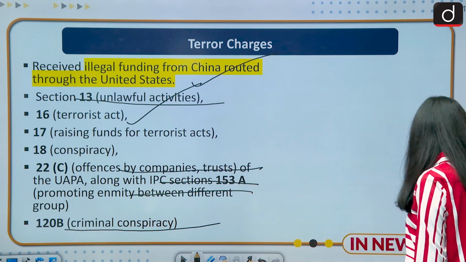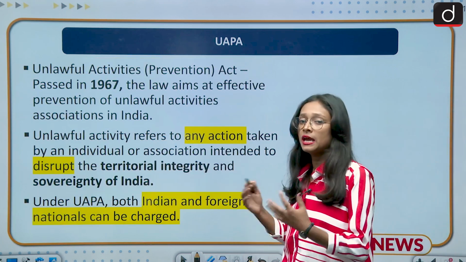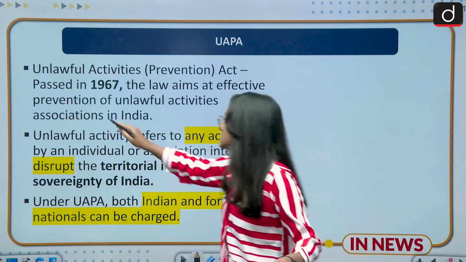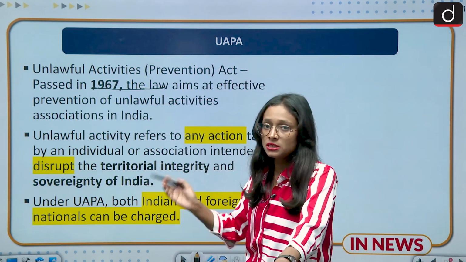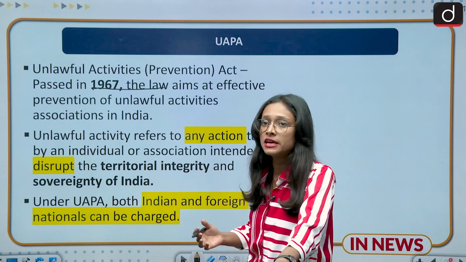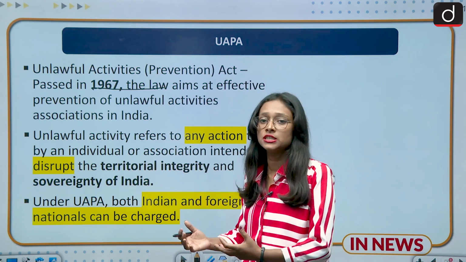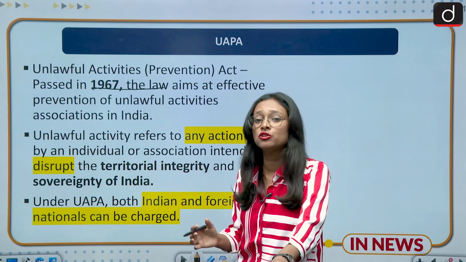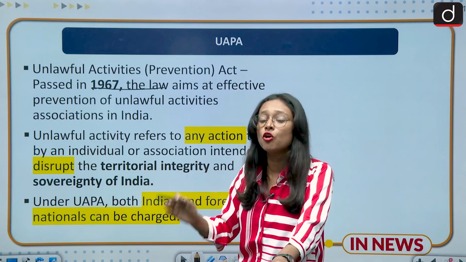Moving to the next slide, what is UAPA? UAPA was passed in 1967 and its main aim is to prevent unlawful activities in the country. So what is an unlawful activity? It refers to any action taken by any individual or organization which harms the territorial integrity and sovereignty of the nation.